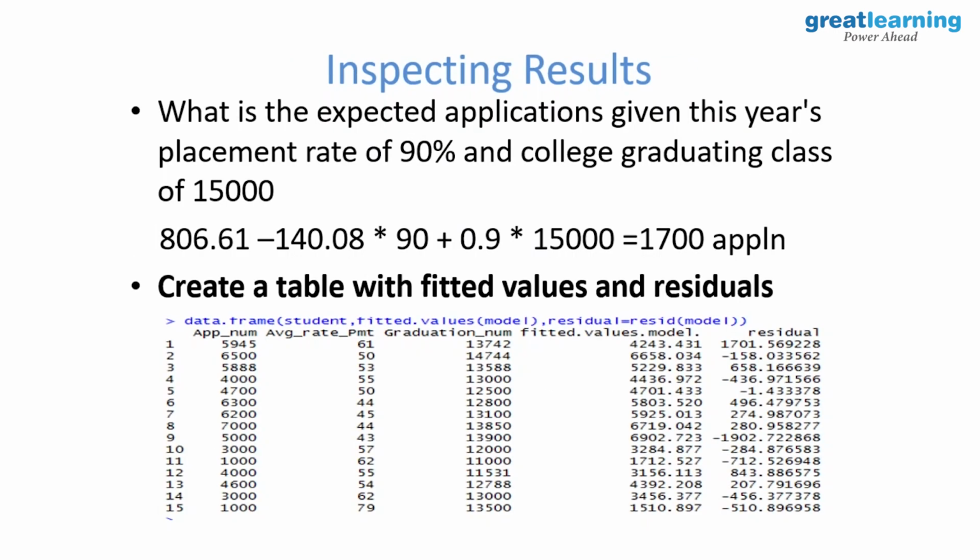Okay, next one, guys. Same thing. Fitted. How to create a table between fitted values and residuals? So you can create a data frame. Okay, you remember we created a data frame, data.frame. Student is my data set. Fitted values of the model. Residual equal to resid of the model. If you give that, this is how it comes, right? That's the residual, the fitted value. Okay, the actual difference is that.